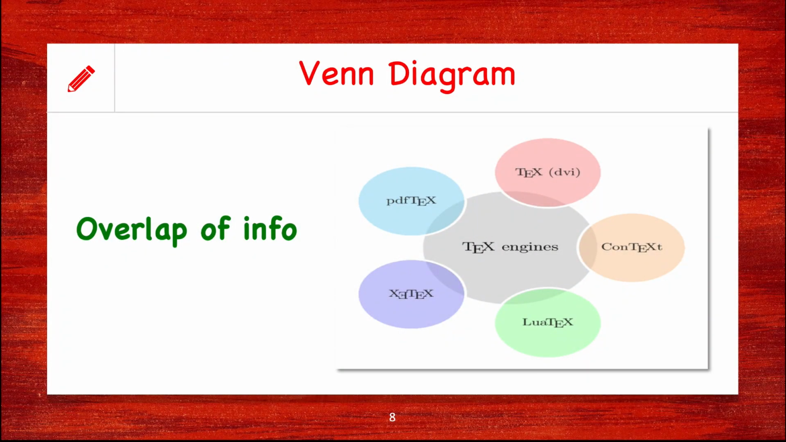Next is a Venn diagram type of concept mapping, where we have the node concept or the basic information or the topic right in the center of our concept map, and the other concepts overlap with the central node. In this type of C map, we have overlap of information.